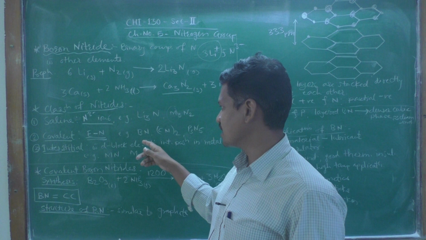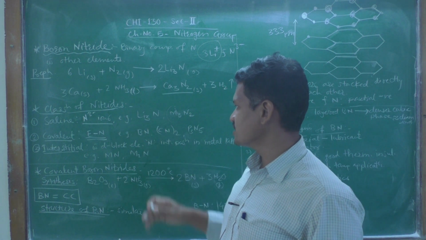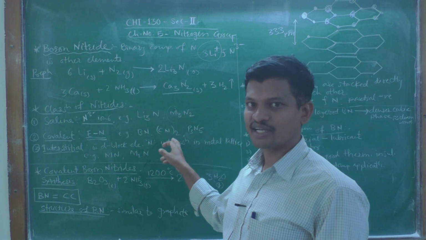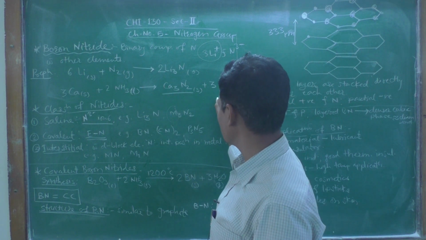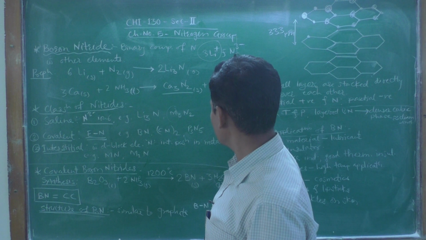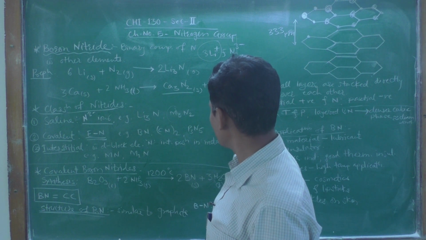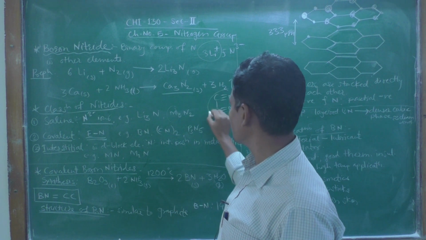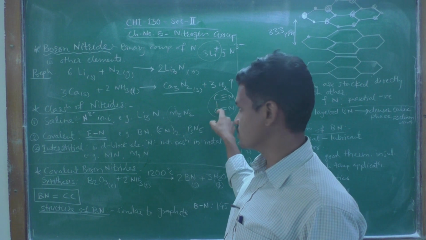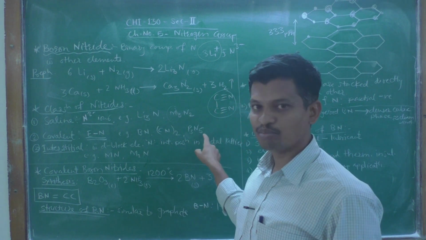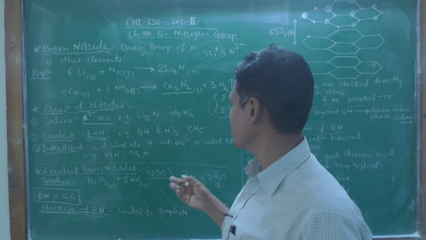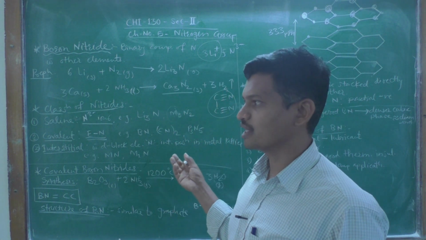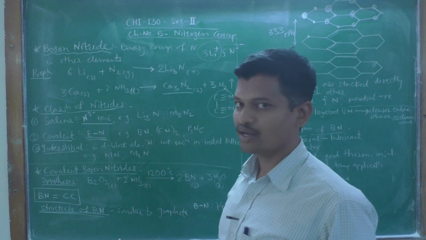This is the most easily available nitride, boron nitride. The second one is (CN)2, that is cyanogen, C triple bond N, single bond, C triple bond N. This is the example of cyanogen, (CN)2. Then P3N5 and P4N5 are also examples of covalent nitrides.